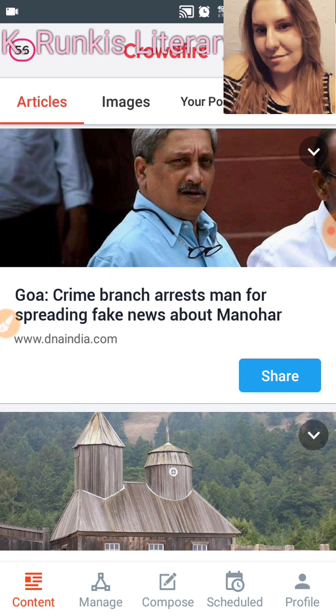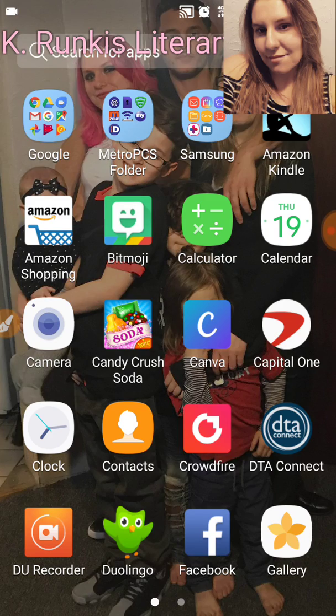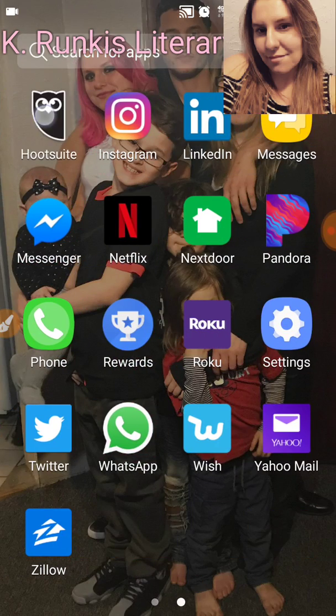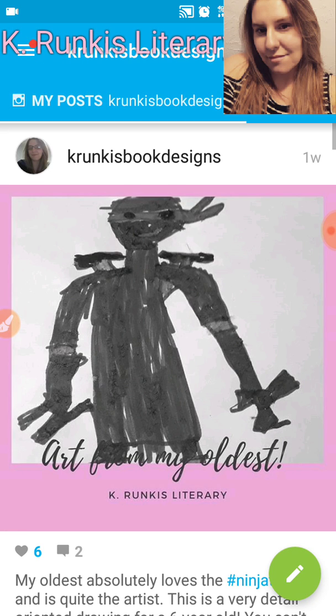So now there is starting to be a rollout of apps that are compatible, where you're able to schedule posts in advance and post them at a certain time, and the app will be able to do that on your behalf. So Buffer is one, and I also use Hootsuite on here. So this is Hootsuite. The ones I have are for Android. They do have iOS for both, so if you have iOS instead of Android, don't worry, they do have them.